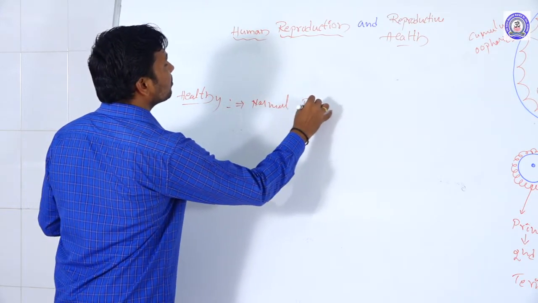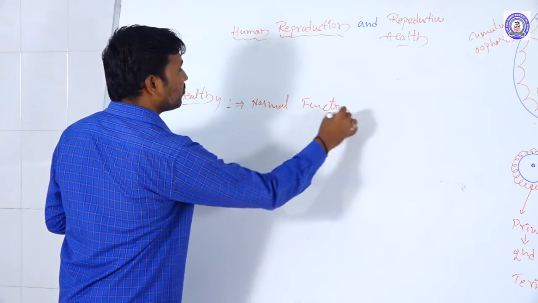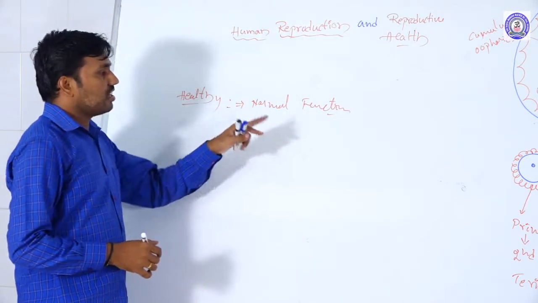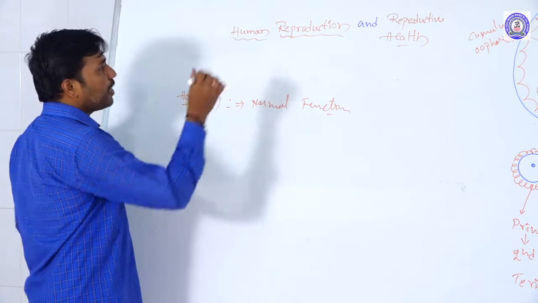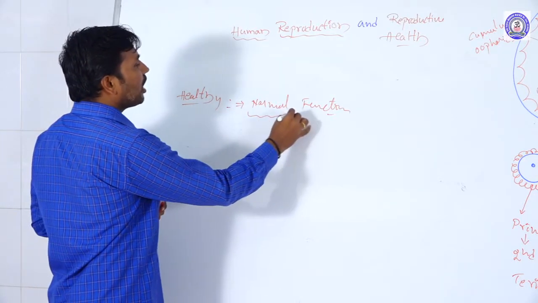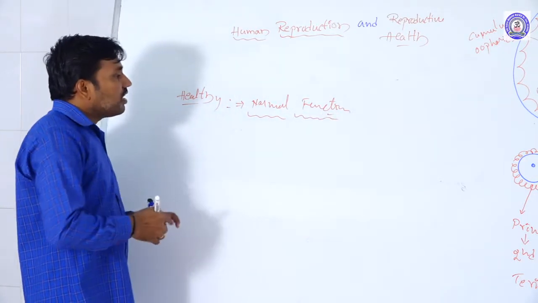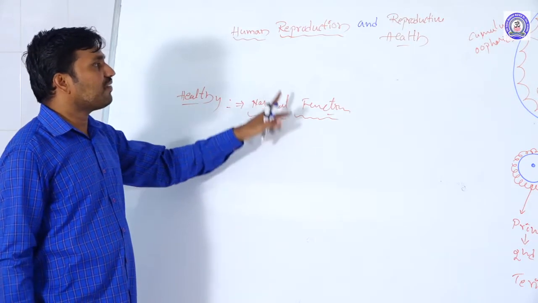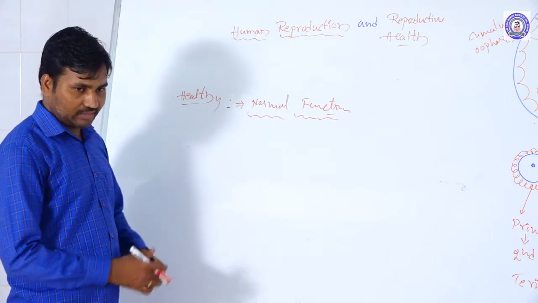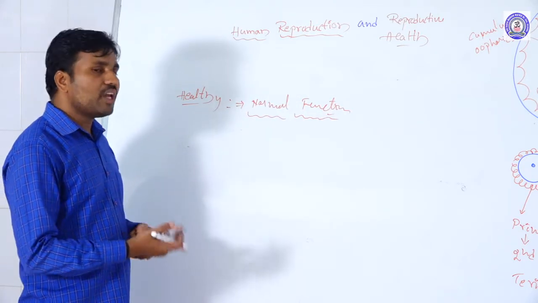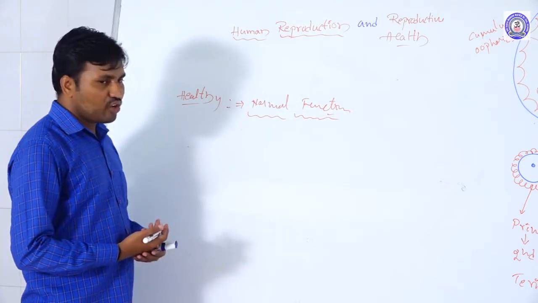Like that, reproductive health means the normal, healthy functioning of the reproductive organs. So according to the WHO health definition we know that.